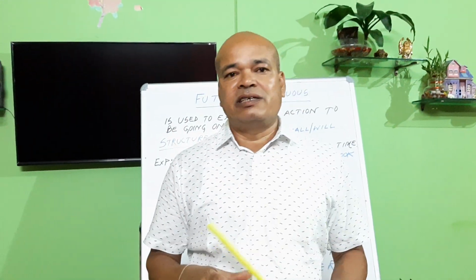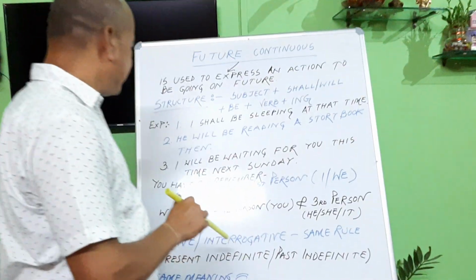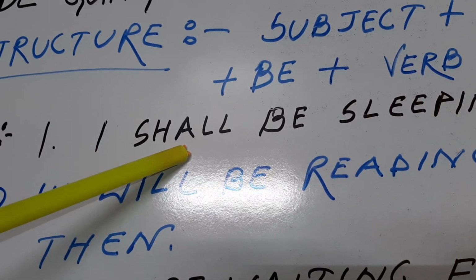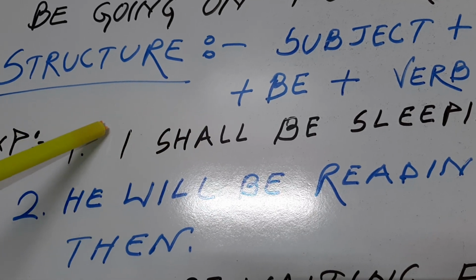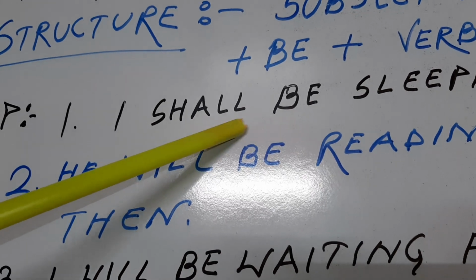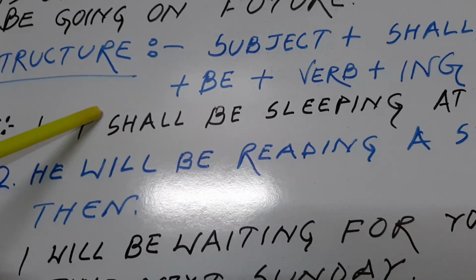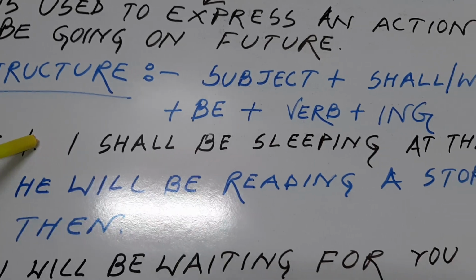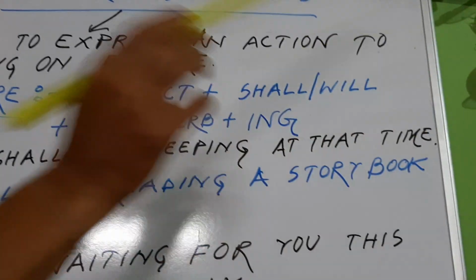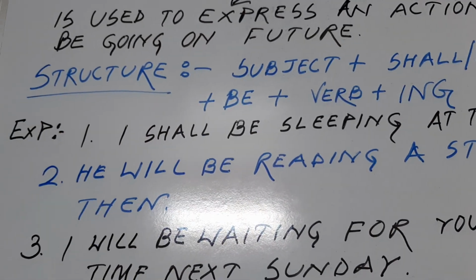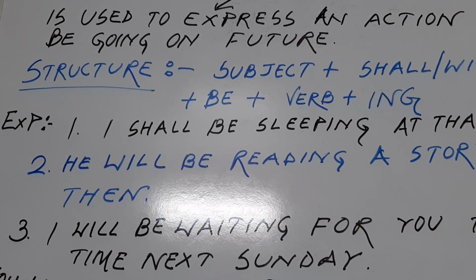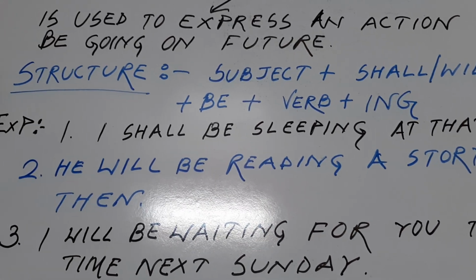And in case of interrogative, whenever you want to make this sentence interrogative, for example, this one. Shall is the auxiliary verb. You have to begin the sentence with shall. Shall, this auxiliary verb, will take the first place. After that, you have to write I. After that, be sleeping at the time. That means, shall I be sleeping at the time? So, it's very easy to make the sentences negative and interrogative.